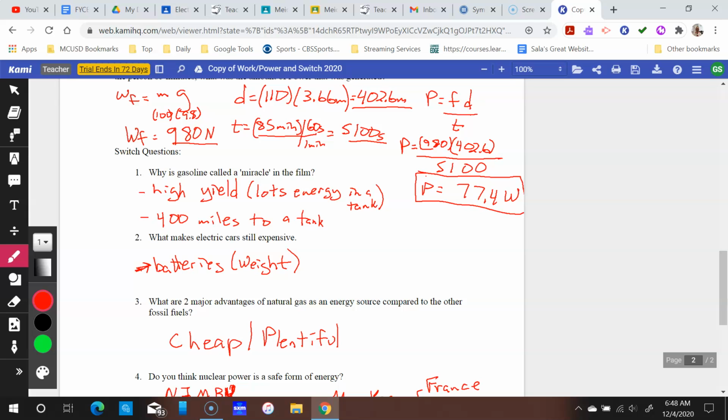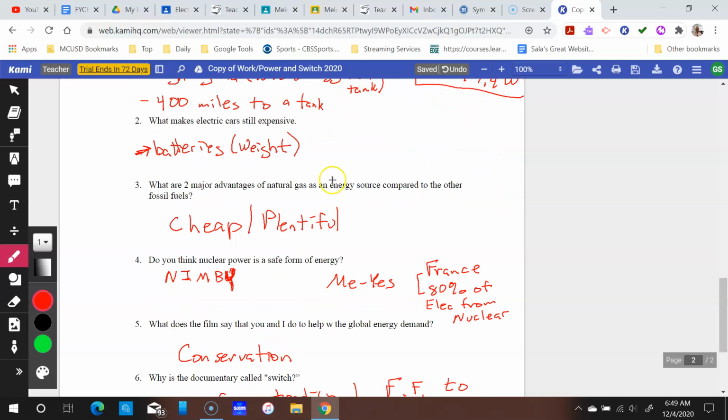That's one of the detriments to some of the electric cars. And really, you need a lot of them, so it contributes to a lot of weight in some of those cars. So a lot of these electric car companies are still working to modify and make those batteries more efficient.